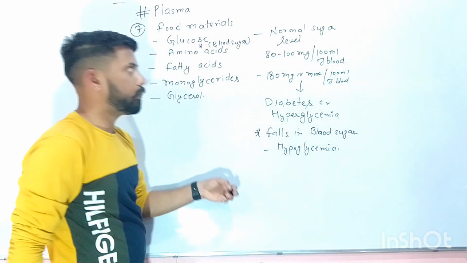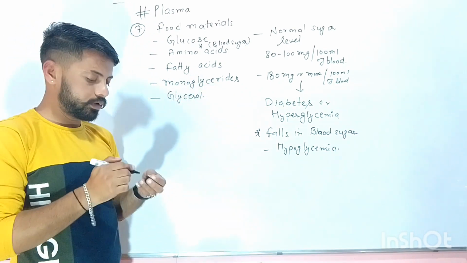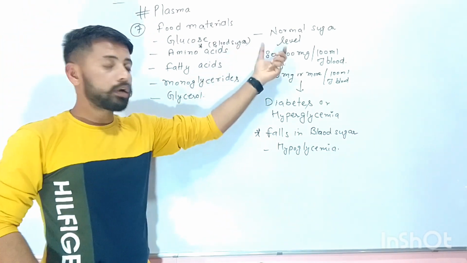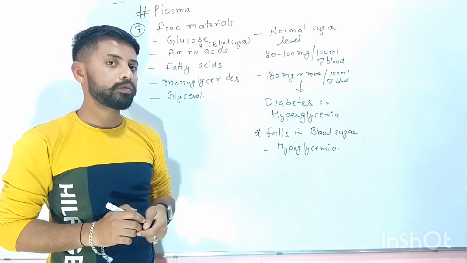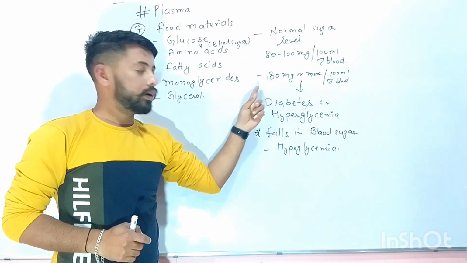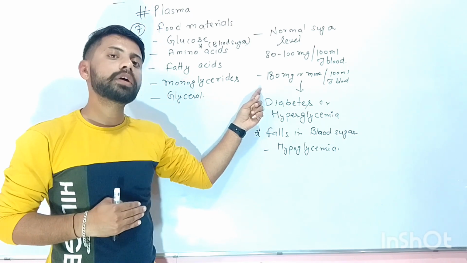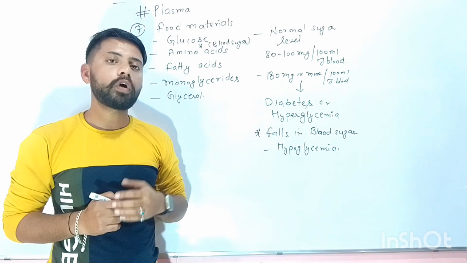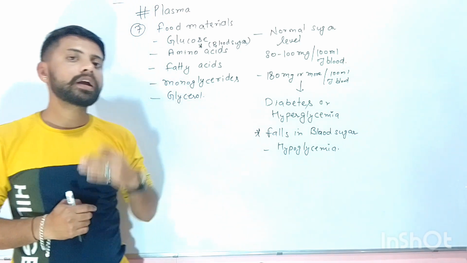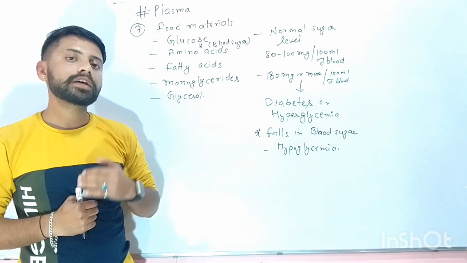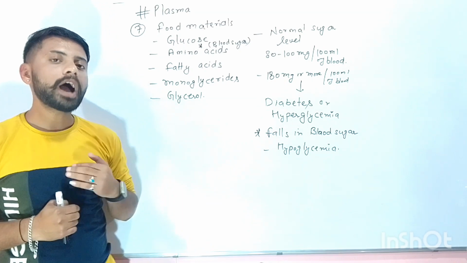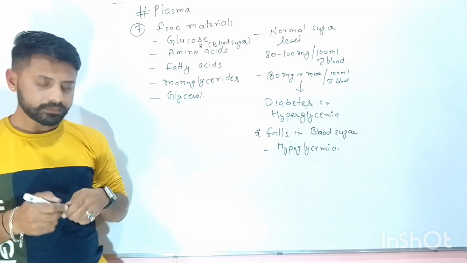So this was all about the sugar level. The normal sugar level is 80 to 100 milligrams per 100 milliliters of blood. If its concentration increases in the blood, the person suffers from diabetes, and if its concentration falls, the person suffers from hypoglycemia.